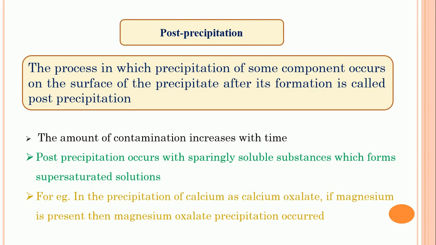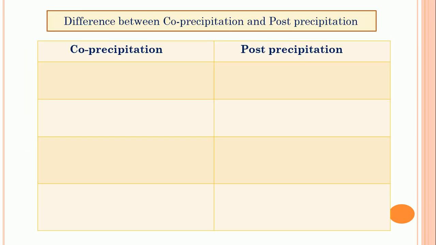If we want to avoid post precipitation, that is, contamination of the precipitate, then we can precipitate rapidly, and keep the concentration of impurity low. Now see the difference between co-precipitation and post precipitation.